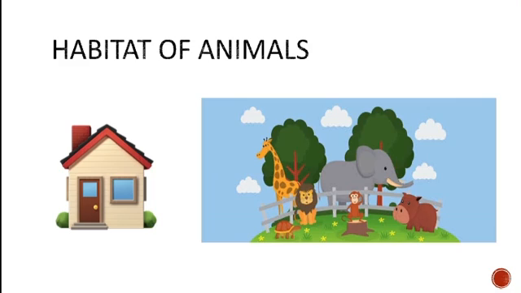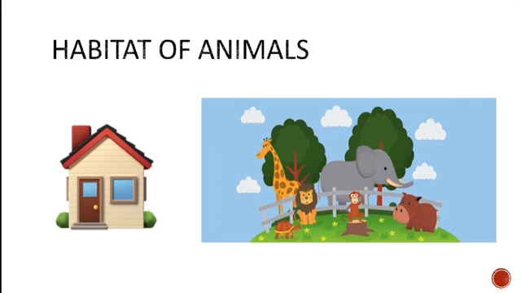So, when you look at your grandmother, she stays in the village because she is comfortable in the village. Their houses are appropriate. They are comfortable and it is appropriate in that particular region for them. So, they live in the village, and you live here. So these are certain examples about the habitat.